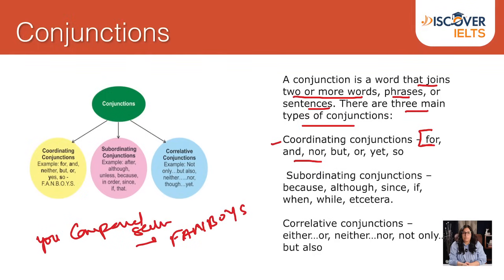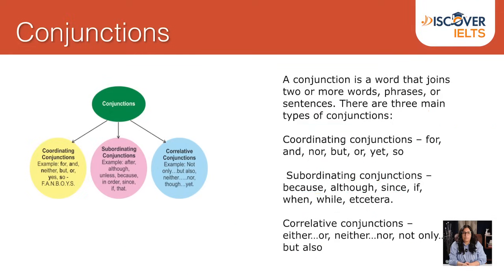That is for, and, nor, but, or, yet. That's FANBOYS. Subordinating conjunctions: because, although, since, if, while, etc. Correlative conjunctions are either or, neither nor, not only but also.